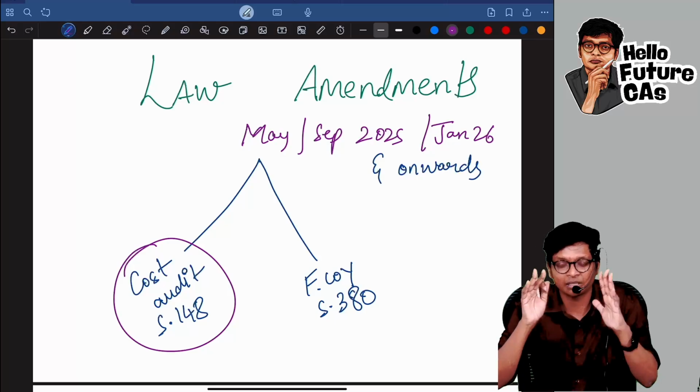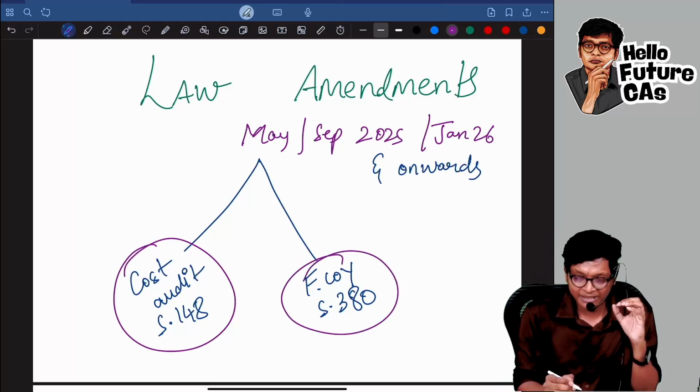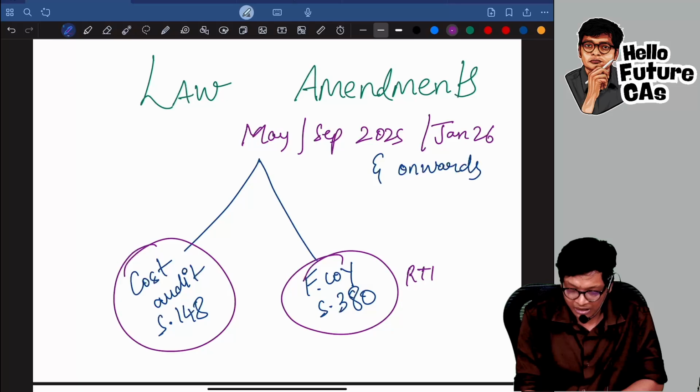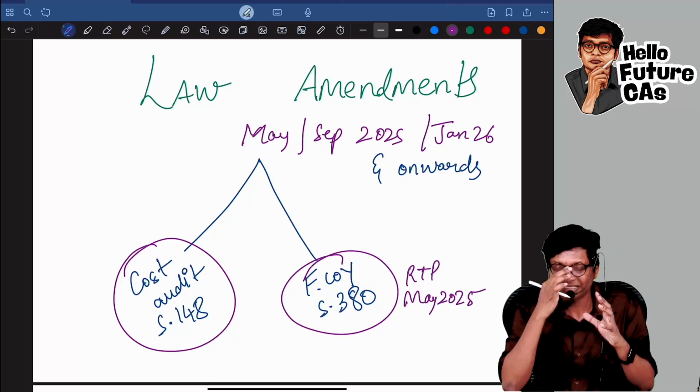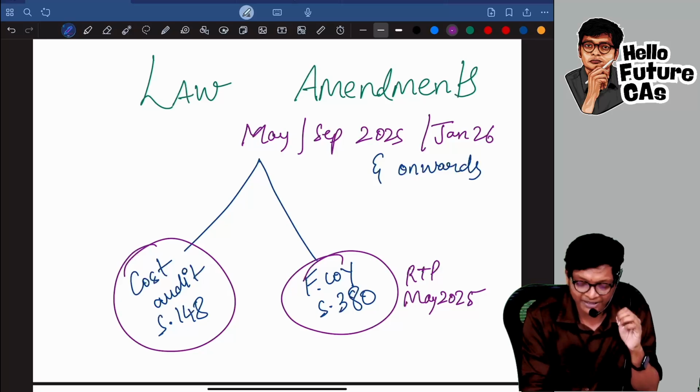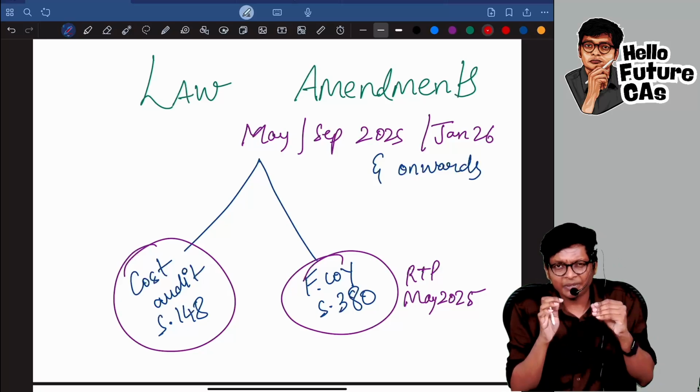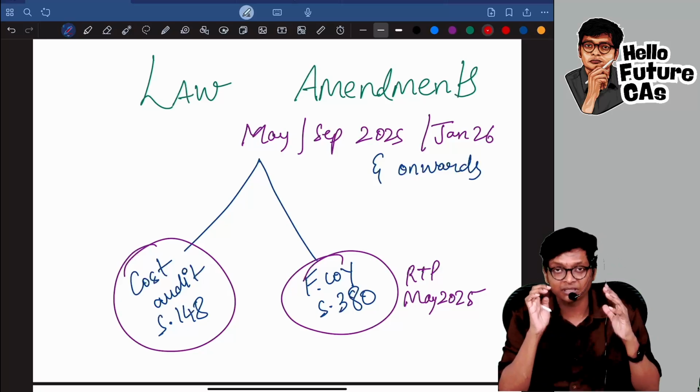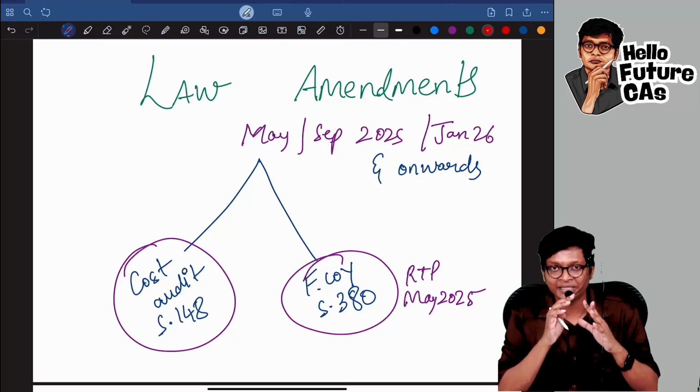Now I'm talking first time in YouTube, and the foreign company amendment is there in your RTP May 2025 itself. In RTP May 2025 it's given. Amendments this time are very less, just two amendments. Earlier when we used to study there used to be 10 to 15.